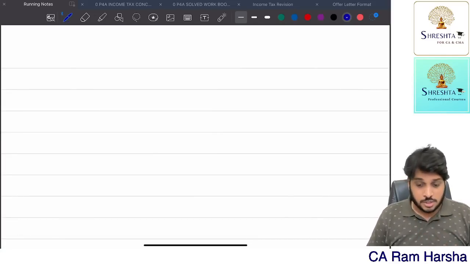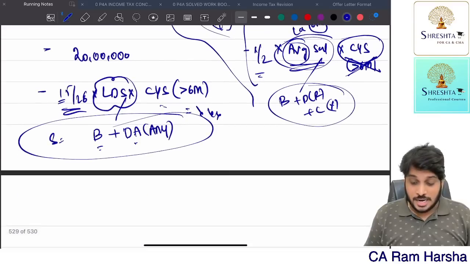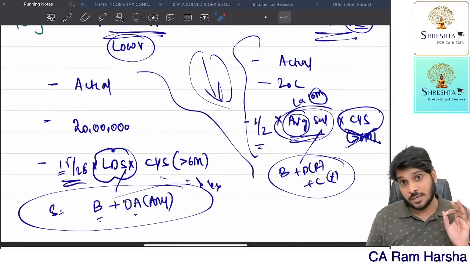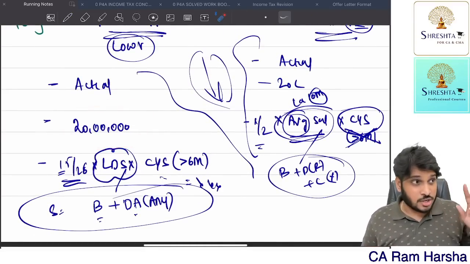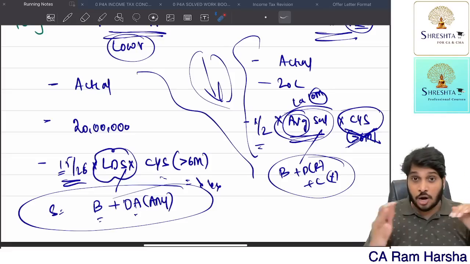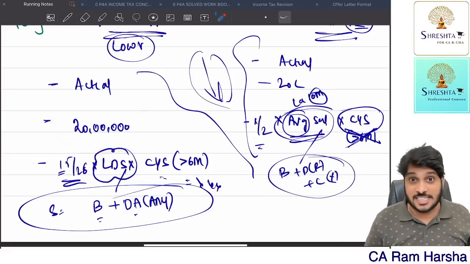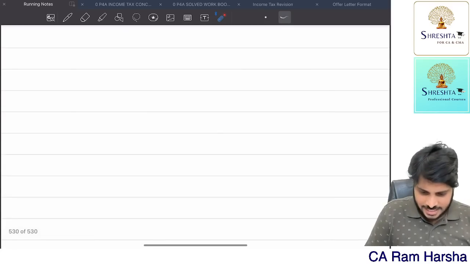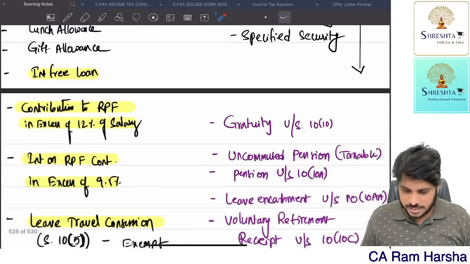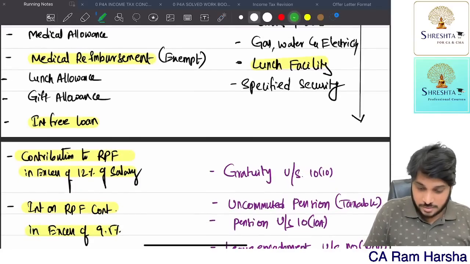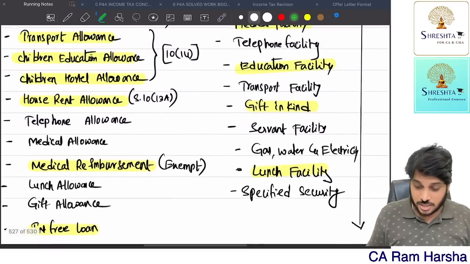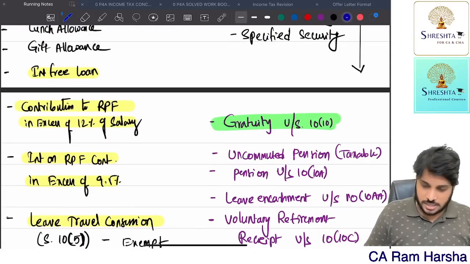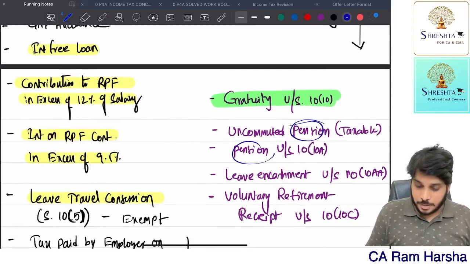Now this is regarding gratuity. Over. In this they have given certain points. This 20 lakhs is a lifetime limit. Suppose an employee is getting gratuity from 2 or 3 employers, from all the employers put together, exemption cannot exceed 20 lakhs. Next. So what is the next benefit? Right now we have covered gratuity. Whatever I have covered now, I will highlight with green color. So now let's continue. Pension.